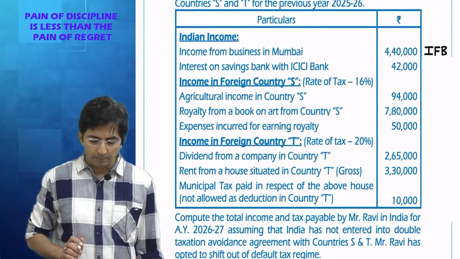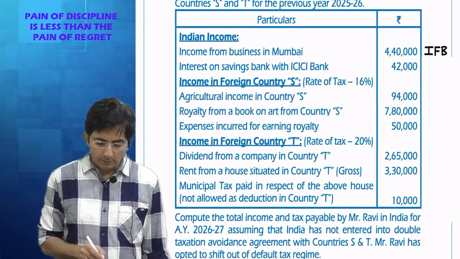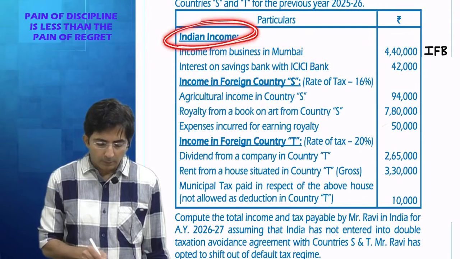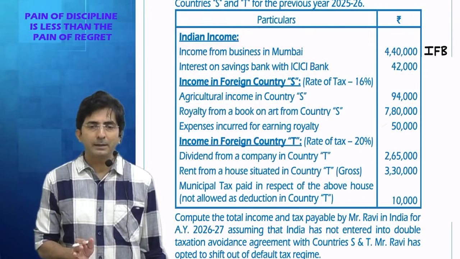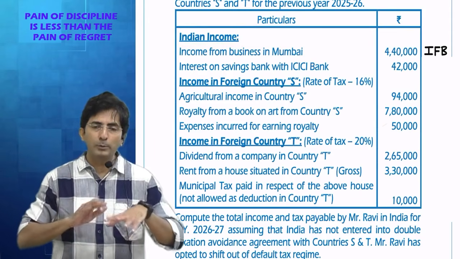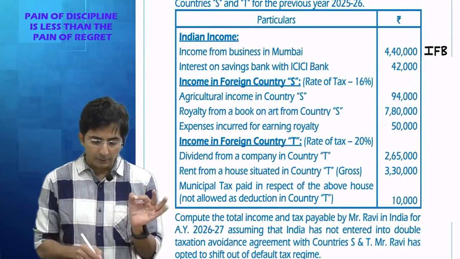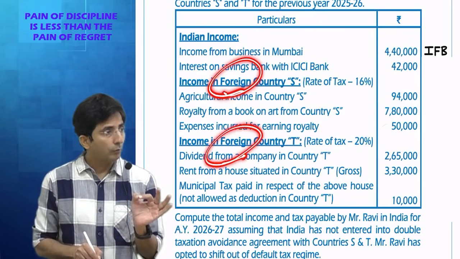Then what is the next income? Interest on, tell me, Indian income means what? Will this be a victim of double tax? Indian income, you are of India, you earn in India, so there will be no double tax. Double tax is for income coming from foreign.